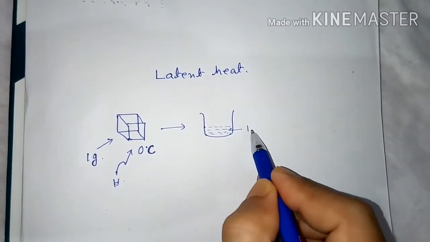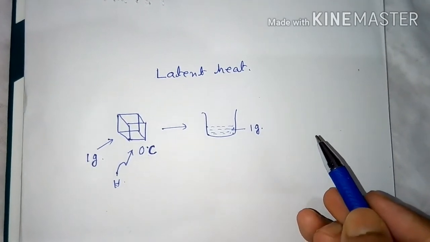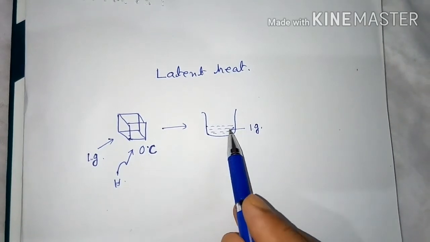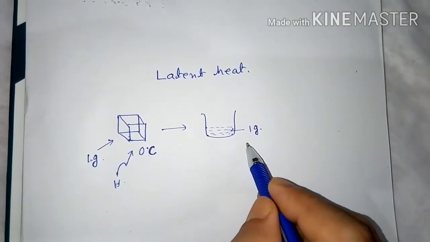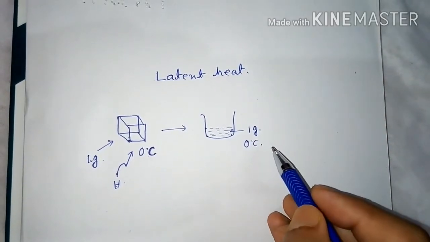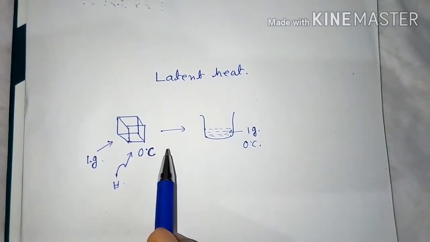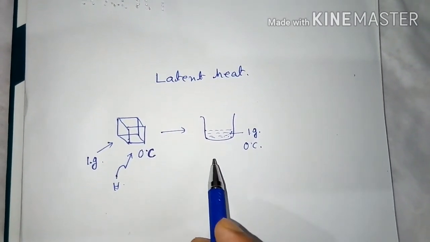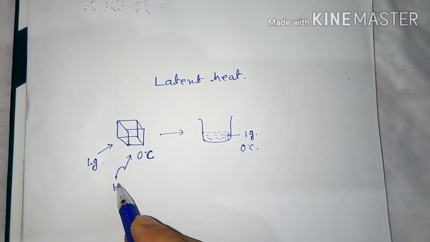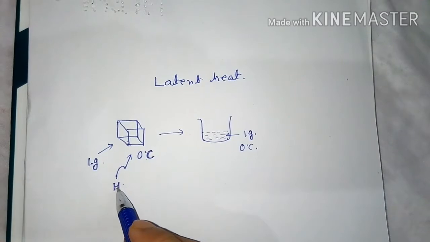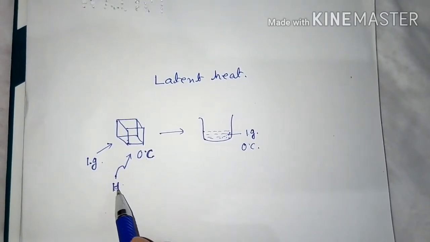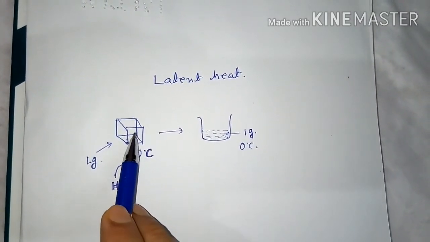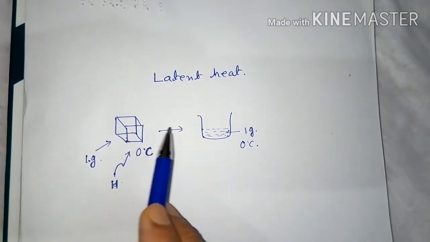The mass of the water is 1 gram, from 1 gram of ice to 1 gram of water, and the temperature also remains the same, 0 degree Celsius, but only its state changes from solid to liquid. So what is the function of this heat? This heat only changes the state of solid into liquid.